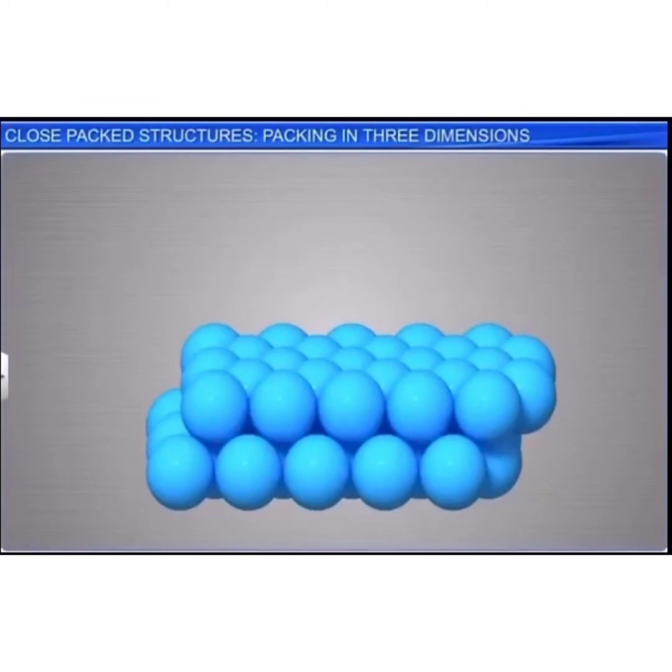Hence, third layer can be placed in two different ways: in ABAB type of pattern or in ABC type of pattern.